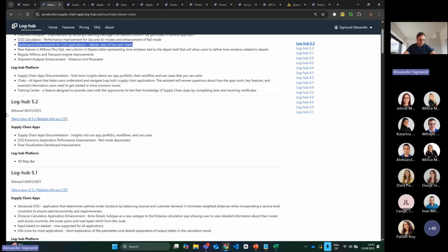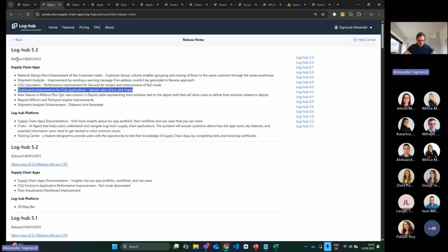So if you want to take a look at release 5.2, which I explained here, you can just click here, then you get to the same link that you will receive later from this recording. Obviously only after the recording can we enhance this so that it is also available together.